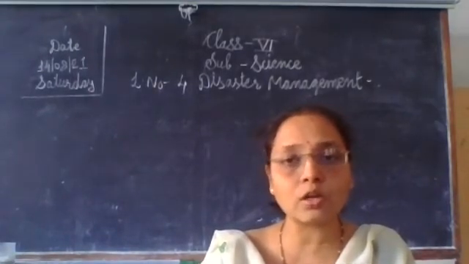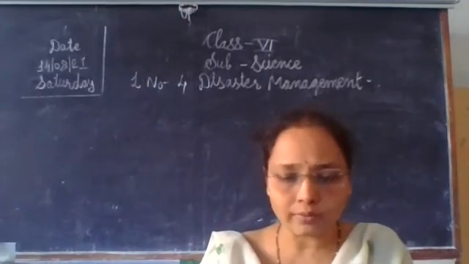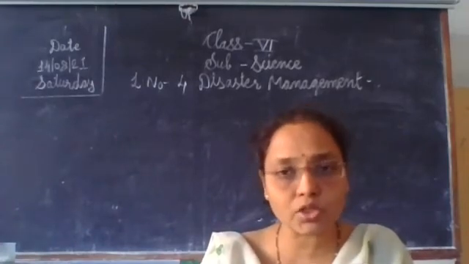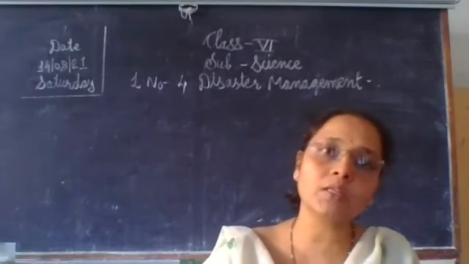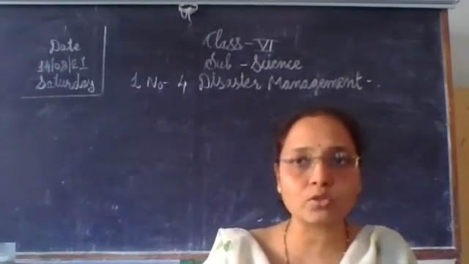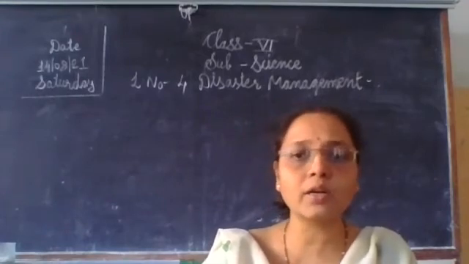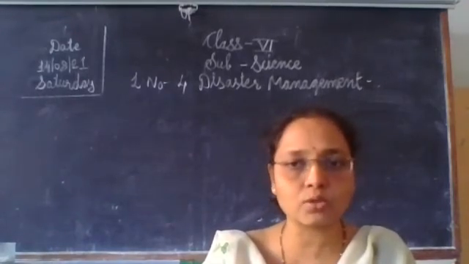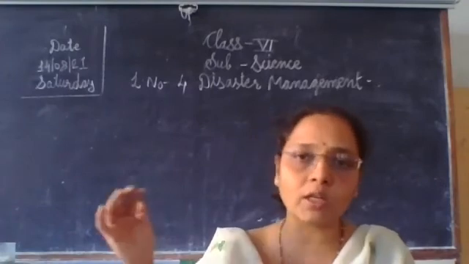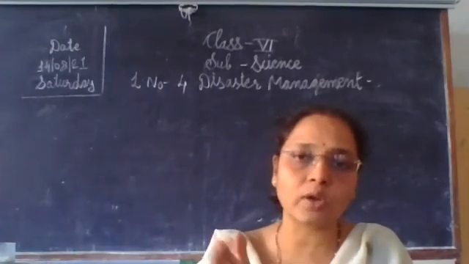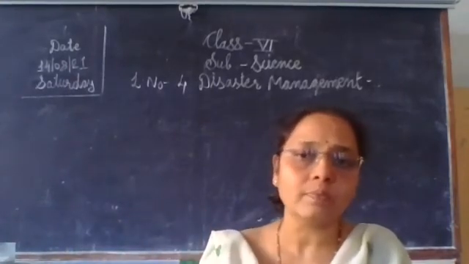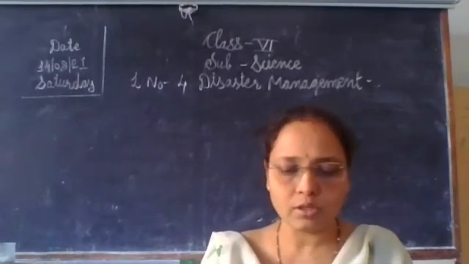That is huge loss of life and property also here. Then soil erosion. The soil erosion means the removal of the topmost soil. That soil is a nutrient rich soil, humus rich soil. So soil erosion occurs. By the force of water, the good topsoil also gets washed away. That means soil erosion.